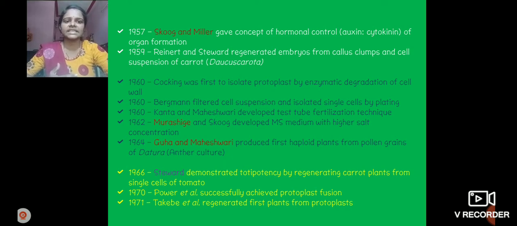In 1966, Steward demonstrated totipotency by regenerating carrot plants from single cells. A single cell was regenerated into a whole plant. In 1970, Power and colleagues successfully achieved protoplast fusion. In 1971, Takebe regenerated the first plants from protoplasts.